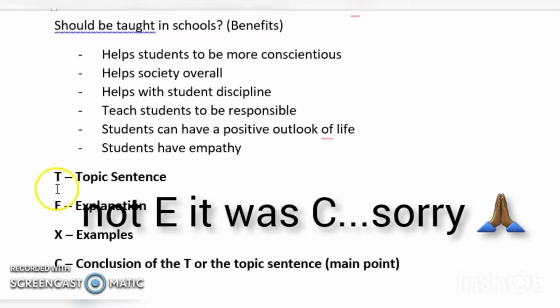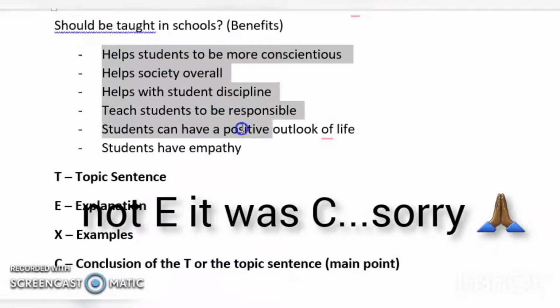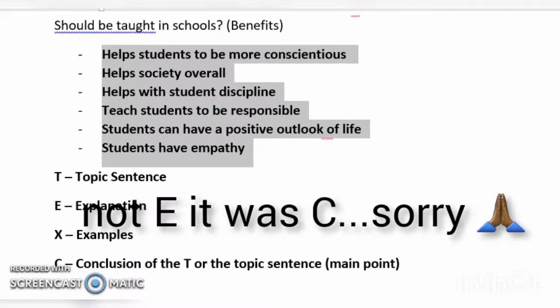Okay, each paragraph of your essay: T for topic sentence, E for explanation, X for examples, and C for conclusion of the T, or the topic sentence. So that's where this is all your T's. Okay, these are all your T's.